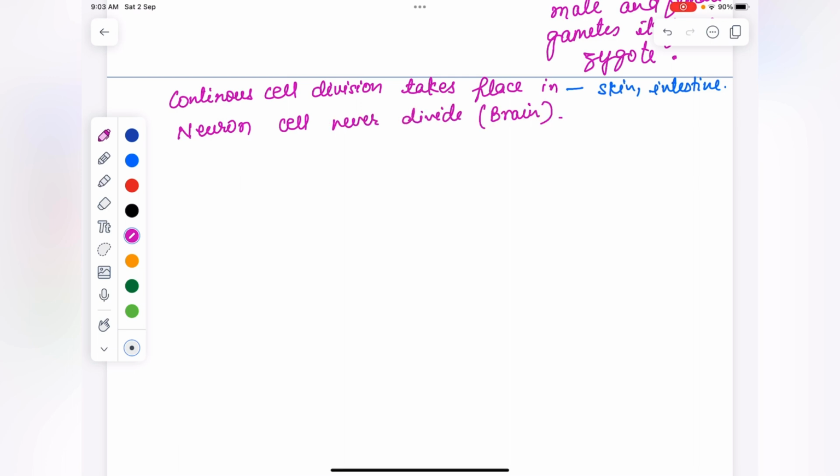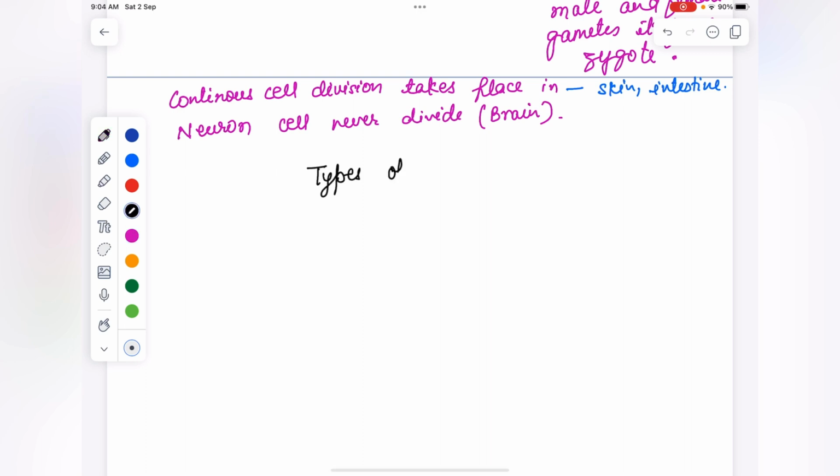New cells are formed in an organism in order to grow, to replace dead and injured cells, and to form gametes. These are the reasons why cell division takes place. The process by which new cells are made is called cell division.